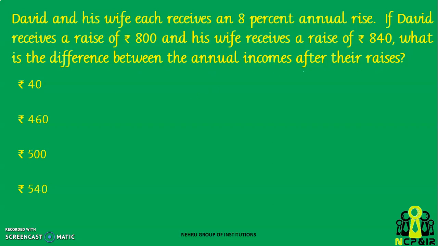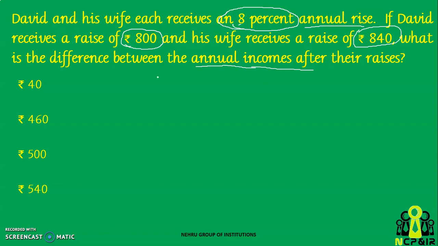So there are two persons, they are given a raise, an increment in their salary. The percentage of increment is 8%. Both of them are given an 8% increase in the salary. This 8% increase is 800 for David, and the same 8% is 840 for his wife. The question is, what is the difference between their annual incomes? The annual income will be the total income after their raises. Here it is very clearly given, it is an annual rise, so 8% annual rise. This is 8% of the annual salary.